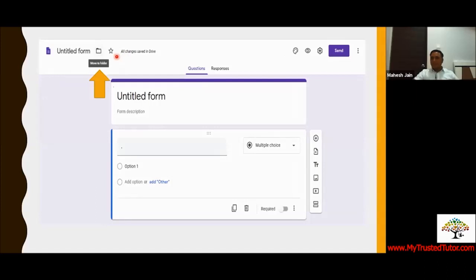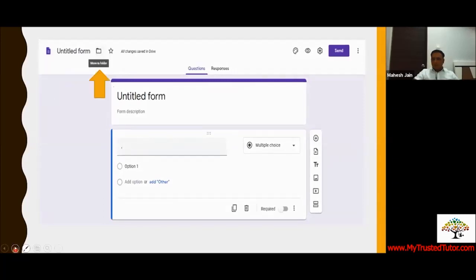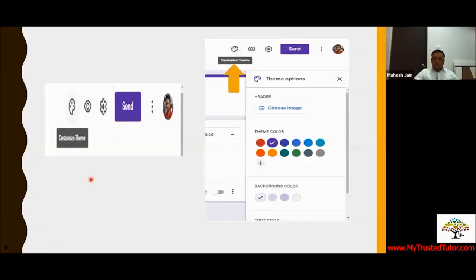So everything which you type is saved in Drive by default. You get a folder. You can see when I started creating a new form, there was nothing. The moment I typed something, a folder was created for your own Google Form. Going ahead, next.